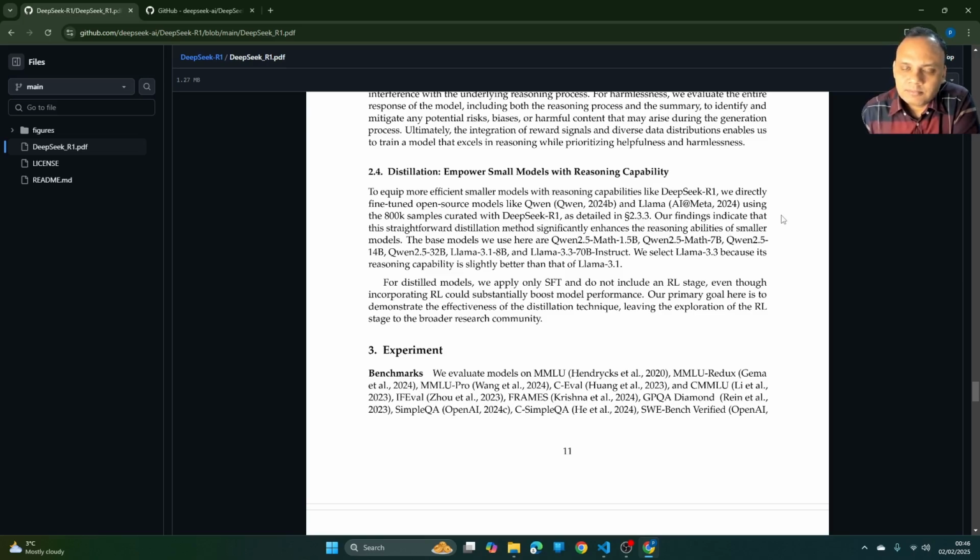So this means that they have used base models, open source models like Qwen and Llama, and fine-tuned those base models with data curated from the most popular open source model, again DeepSeek R1. That is again a reasoning based model.